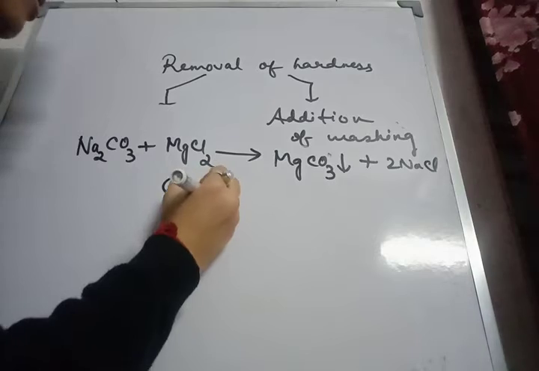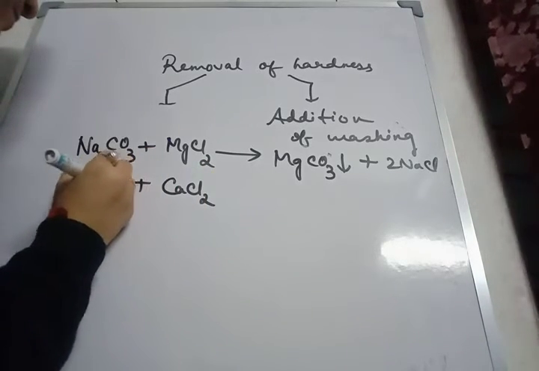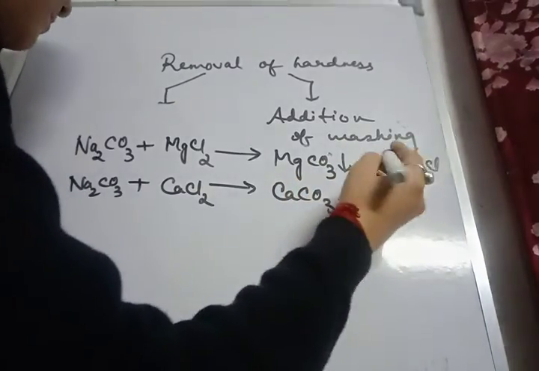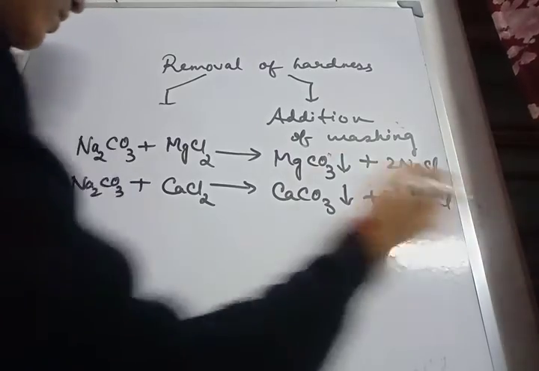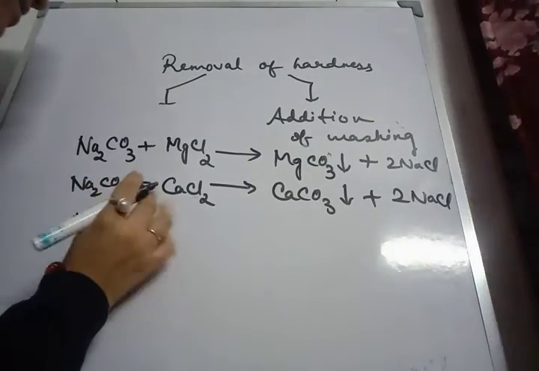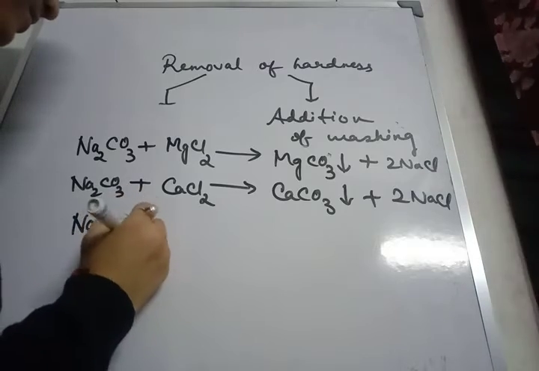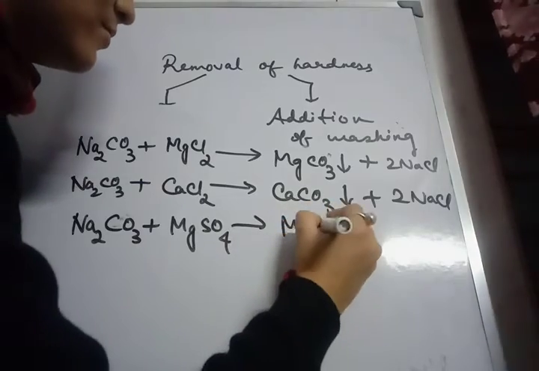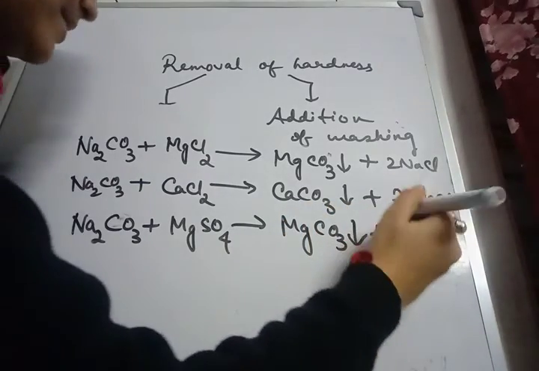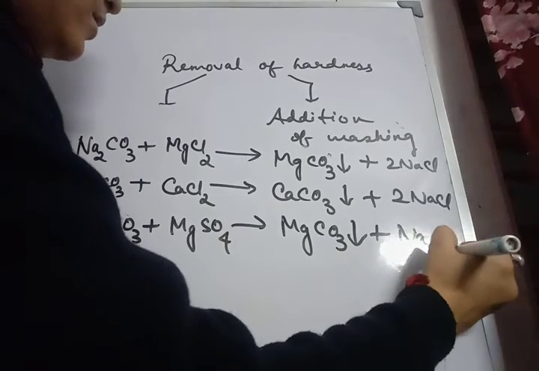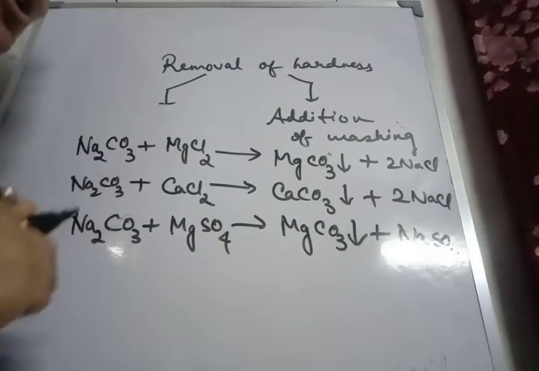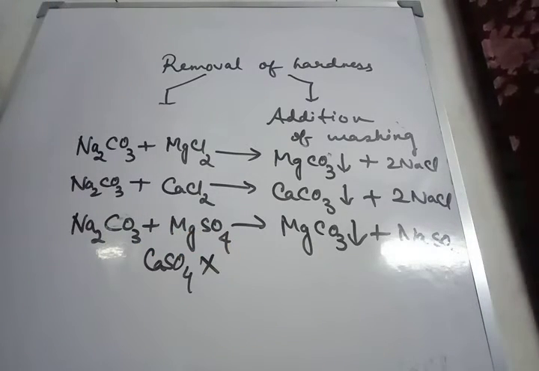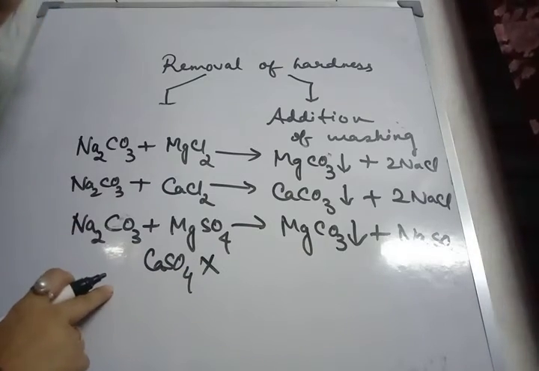Same thing if I do with calcium chloride. Instead of MgCO3, I am going to get CaCO3, again insoluble, plus 2NaCl. Next, if I take magnesium sulfate, I get MgCO3 plus Na2SO4. Now one thing you need to know: we cannot use calcium sulfate here because calcium sulfate is insoluble. It is not the dissolved form of sulfate, so we cannot use this.